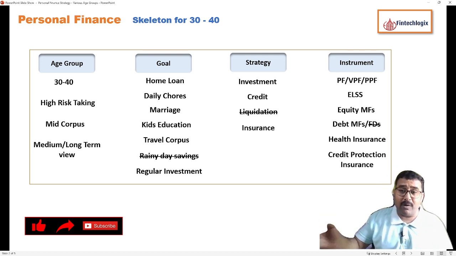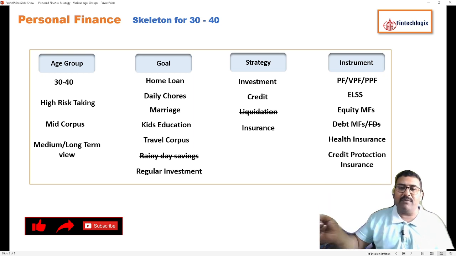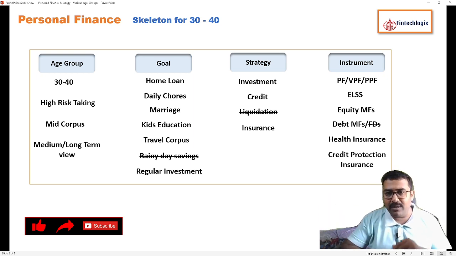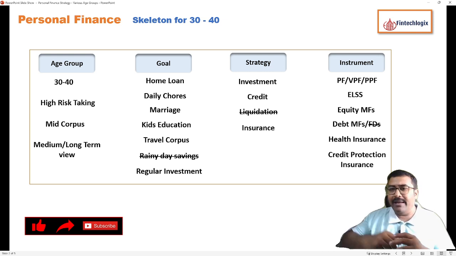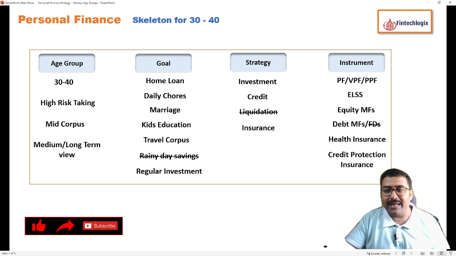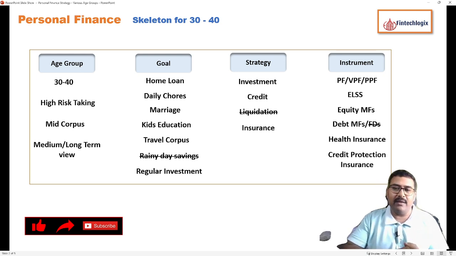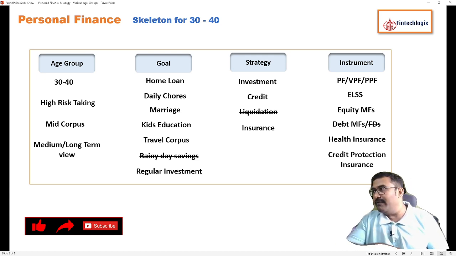And as we talked about before, we will not be worried about liquidation. These debt mutual funds can take care of our low liquidation need, because the exit load is also low and it can be liquidated pretty easily. Fixed deposits or FDs, I am negating at this point of time, because these provide the lowest interest rate with tax burden at the time of liquidation. So I will not advise FDs at this point of time.